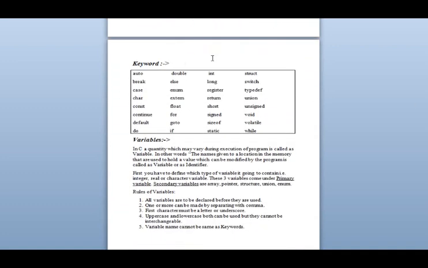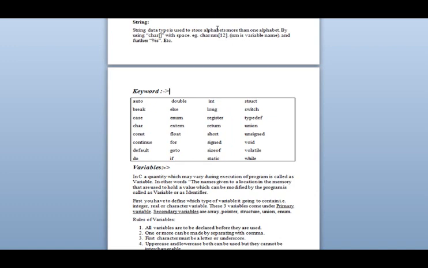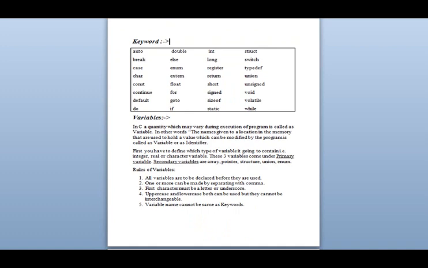The next part is keywords. From the start I am telling you there are 32 keywords. Which are they? These are the 32 keywords I have listed over here: auto, double, int, struct, these are the words. These are the 32 words which have a specific task in C. Hence we cannot use them as a name. As we gave nm before, which I explained as a variable name, you can't use a keyword here. Or when we define a function, you can't use a keyword as a function name.